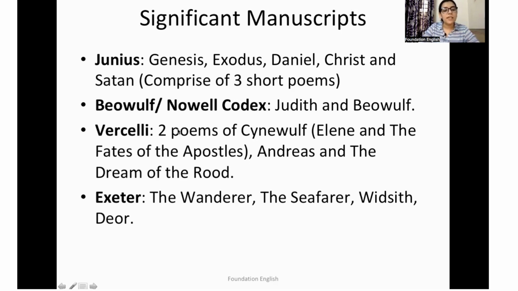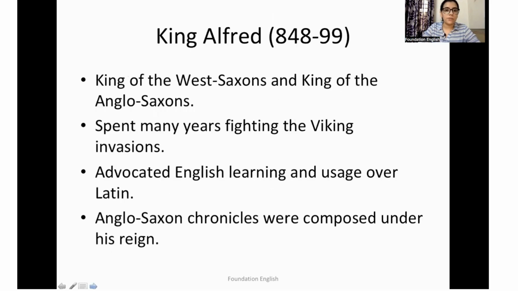Next, we have Vercelli. It has 2 signed poems by Cynewulf, Elene and the Fates of the Apostles. Then we have Andreas and The Dream of the Rood. The next one we have is Exeter. It contains mostly elegies. I've mentioned just 4. If you look them up, you can find a few more titles: the Wanderer, the Seafarer, Widsith, and Deor.